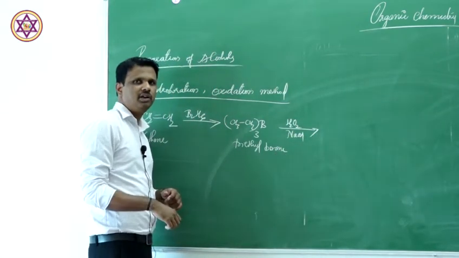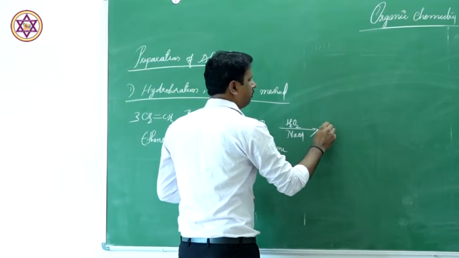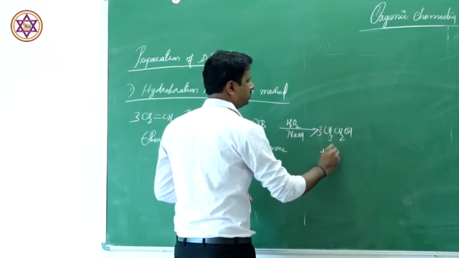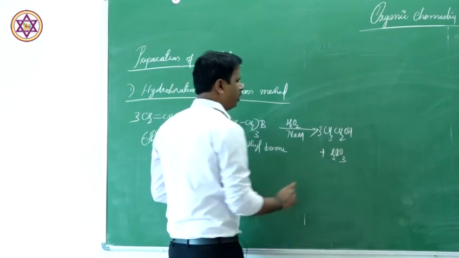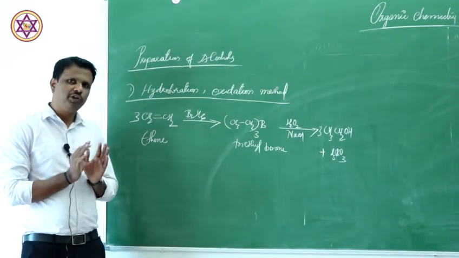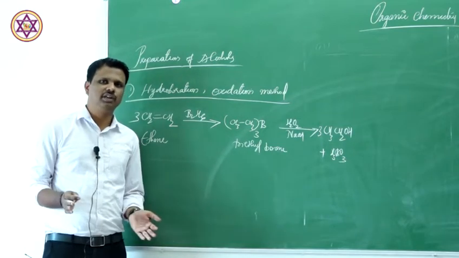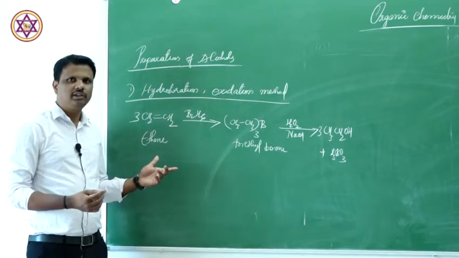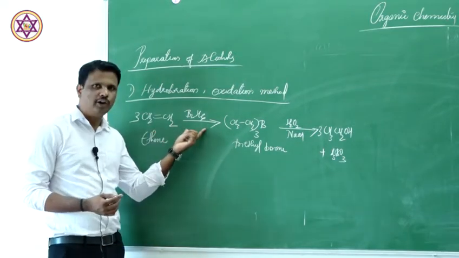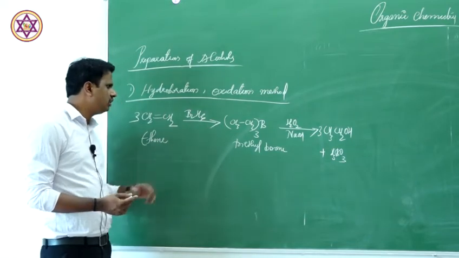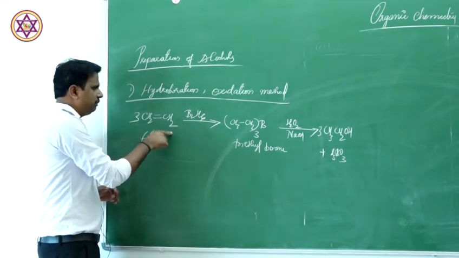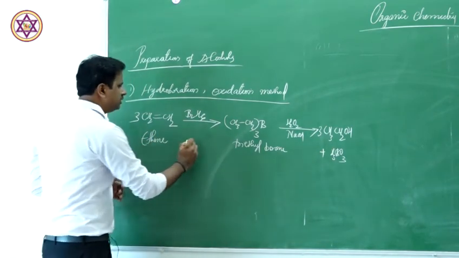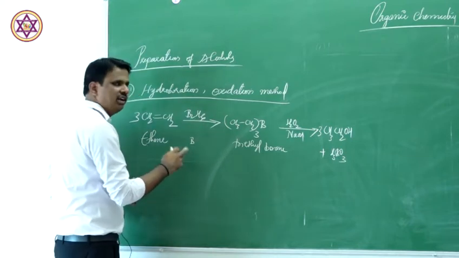In basic medium it gives 3 molecules of CH3CH2OH plus H3BO3, boric acid. So this is the point you need to remember. We are not talking about the mechanism of this reaction, but there are a few points you need to remember. The first step here is called hydroboration. That means we are adding hydrogen to this alkene system. Hydroboration means what? B2H6 is actually a dimer.